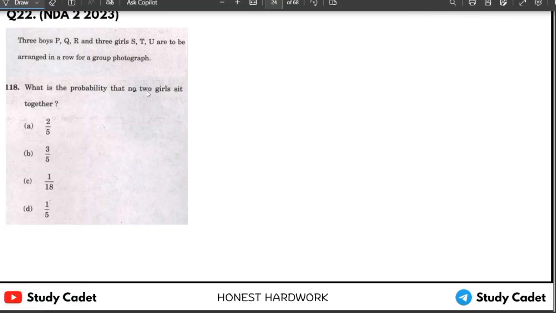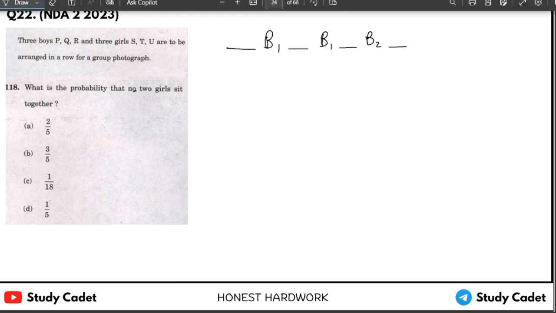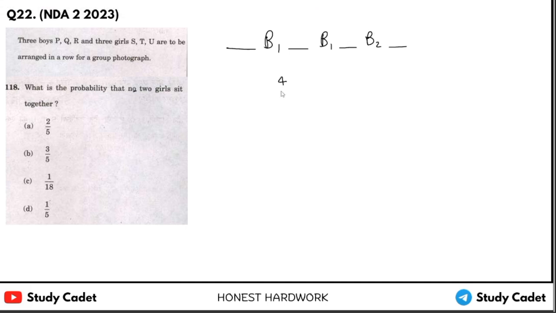What is the probability that no two girls sit together? No two girls sit together means between two girls, we need to have one boy. Okay, this is the case. So we have 4 places where girls can sit. In 4 places we will have 3 girls, so 4P3.